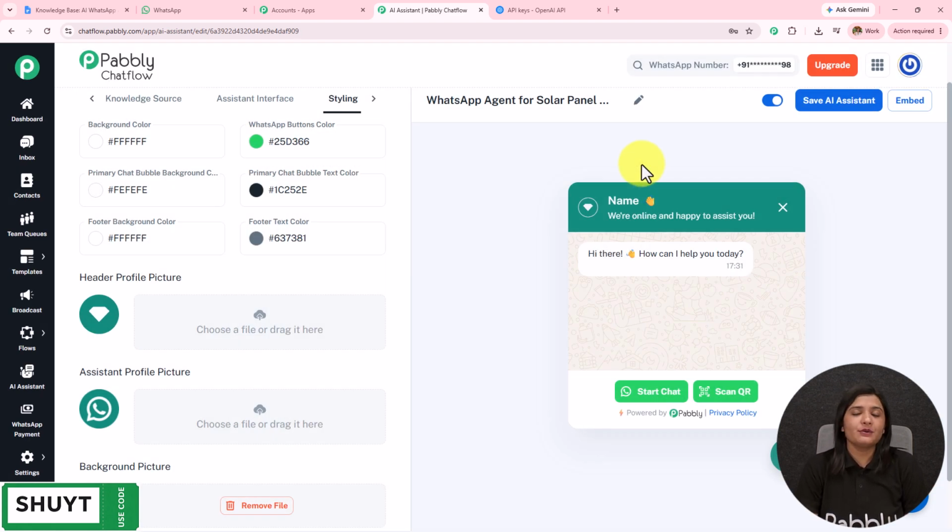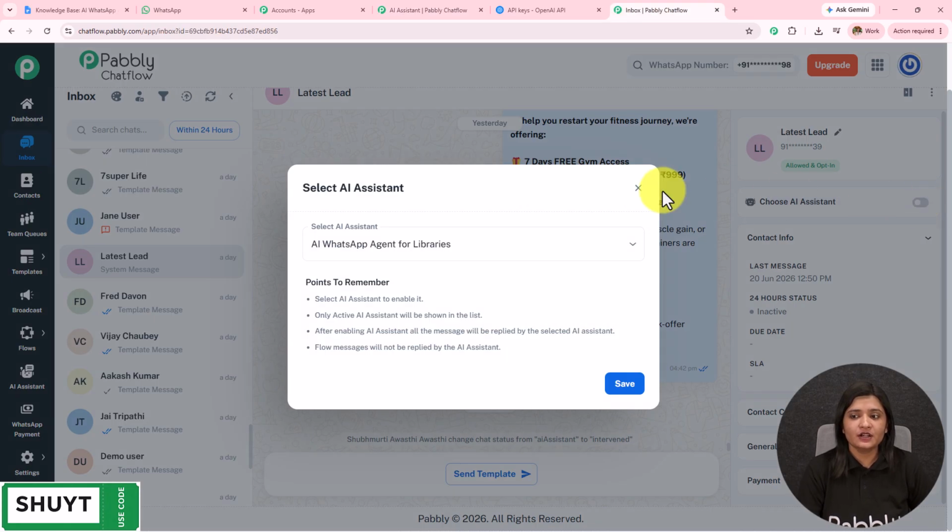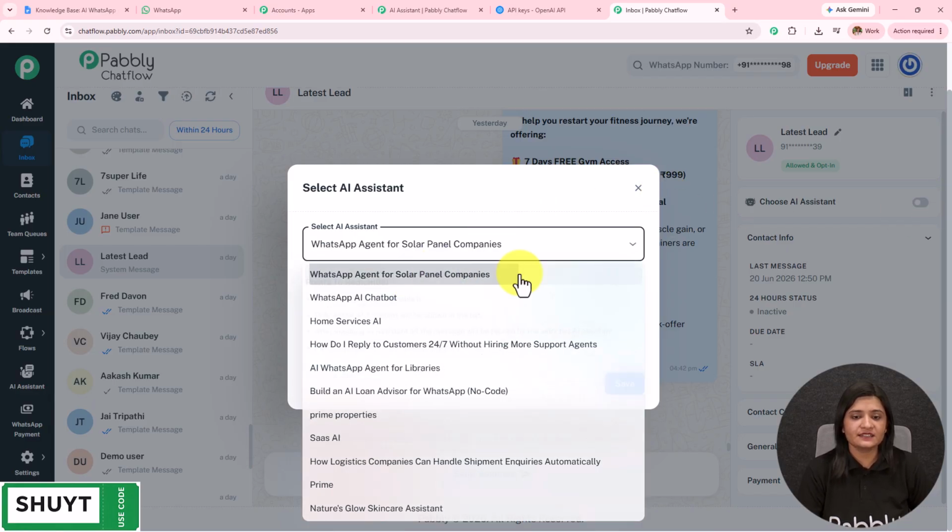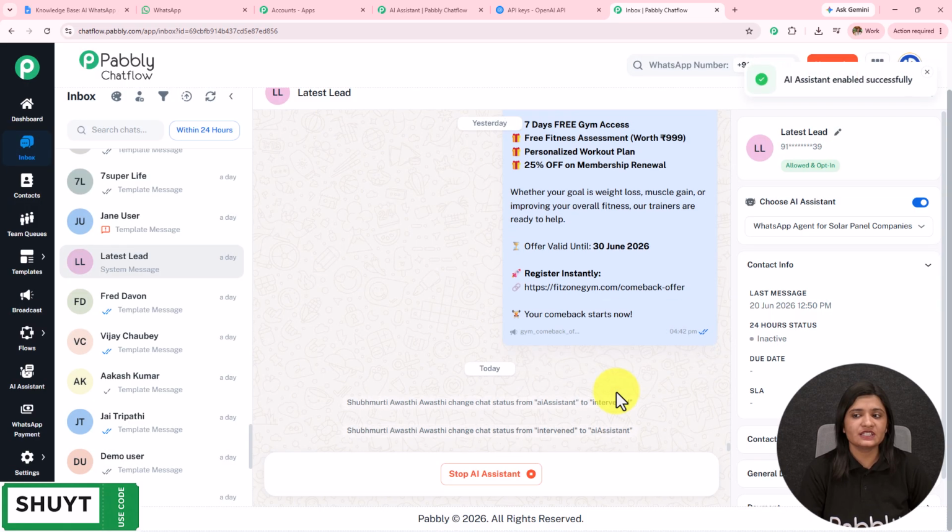Moving on towards how we can enable this AI assistant to a particular group of contacts, to a contact, or to all the contacts. For that, on the left hand side we have this inbox. I'm going to open it in a new tab. So here I have landed on the chat. Over here I am going to choose the AI assistant, toggle on this button and select the AI assistant which I have just created. Save this. In this manner I have enabled this AI assistant for this particular chat.